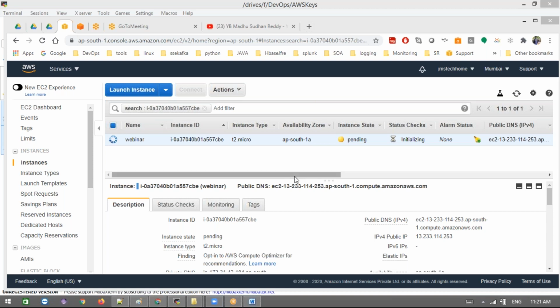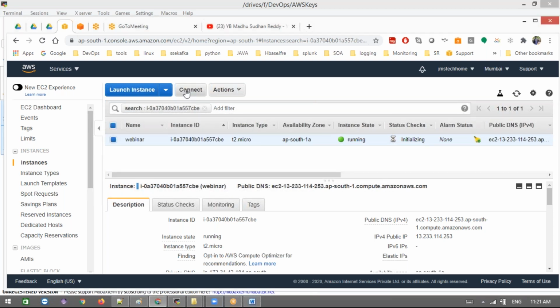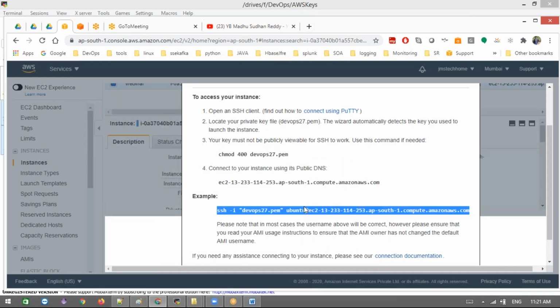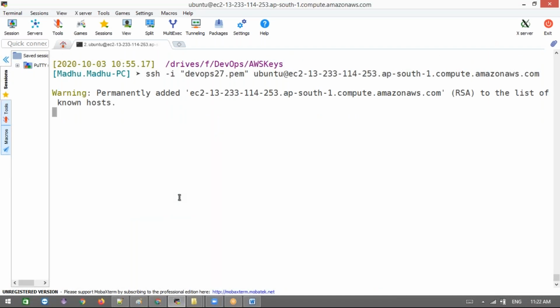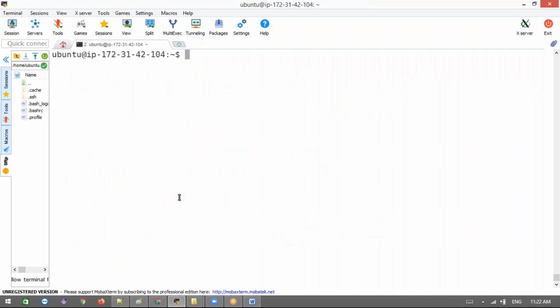Let me start it. It will take some time. Once it is done, let's connect this server. My Ubuntu server is ready. Let me connect this. Okay, now I have successfully connected to my Ubuntu server, which is created in AWS.